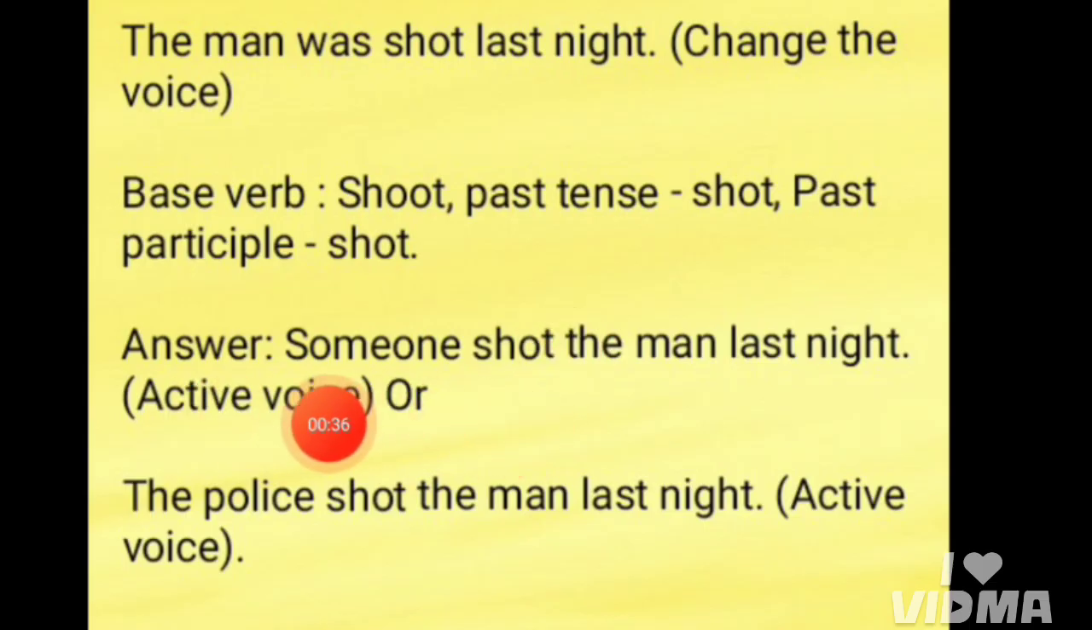The answer is someone shot the man last night. This is in active voice. Actually, the question was in passive voice and there was no subject in the question. That is why we have to bring a subject here. Someone is the subject. So, someone shot the man last night. Or we can also write the police shot the man last night. Here, the police is the subject in this active voice.